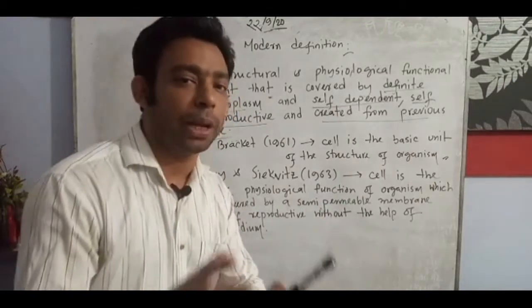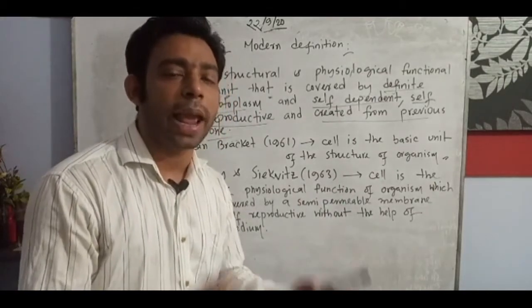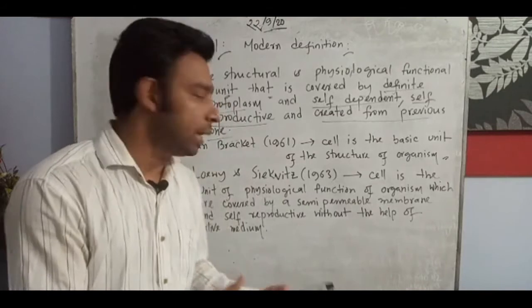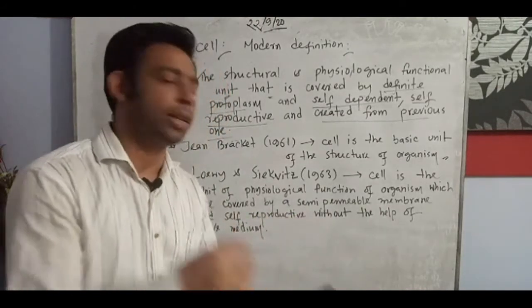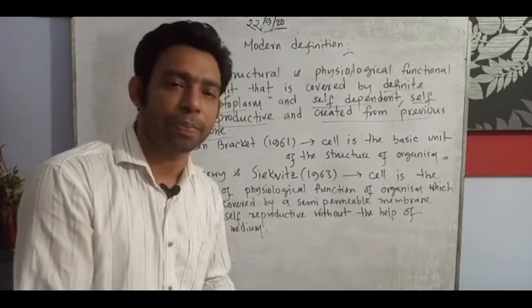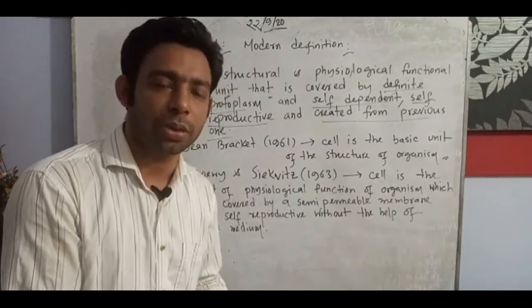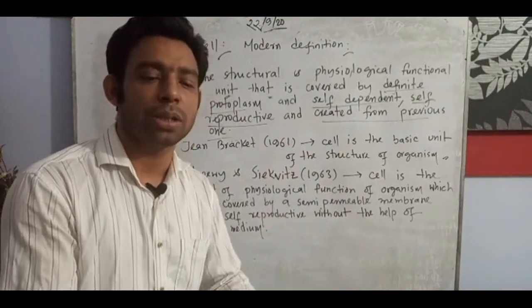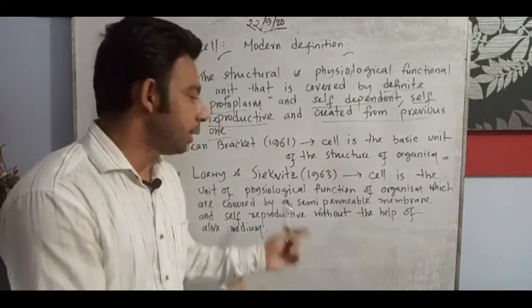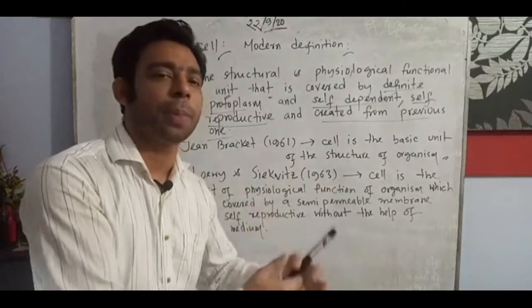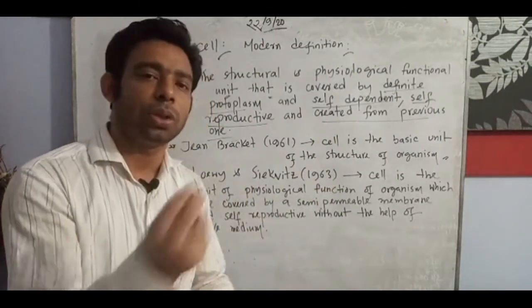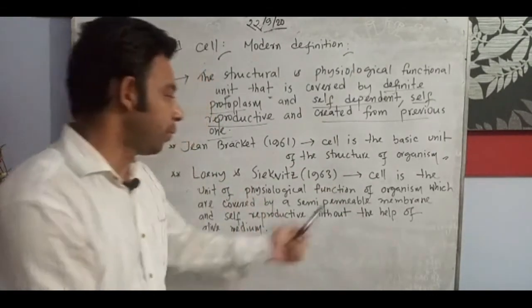Covered by a semi-permeable membrane, you know, the cell cannot let any kind of thing enter inside it. There is no single chance of it; that semi-permeable membrane ensures the entrance of only those solvents, nothing other. So this is very important.